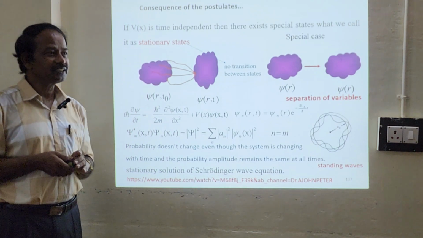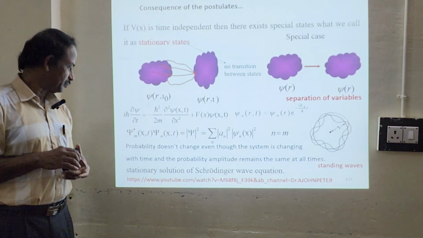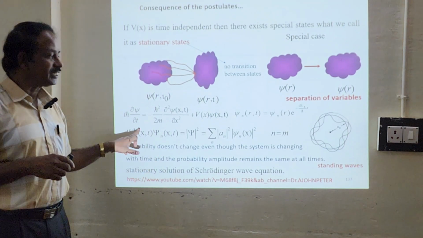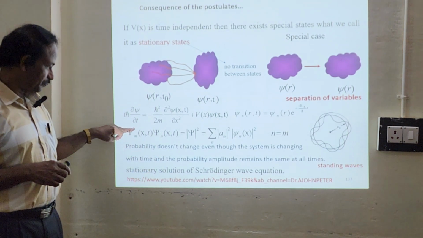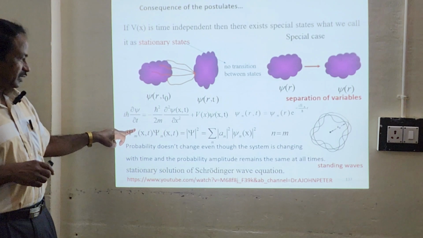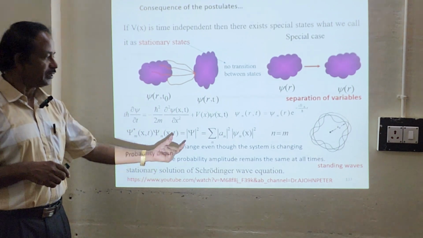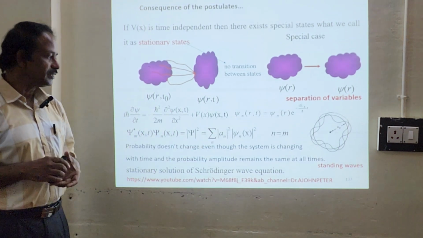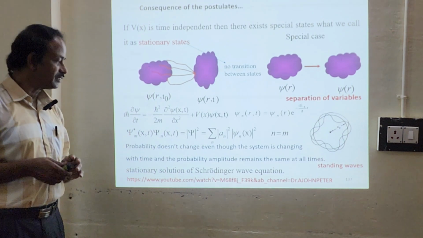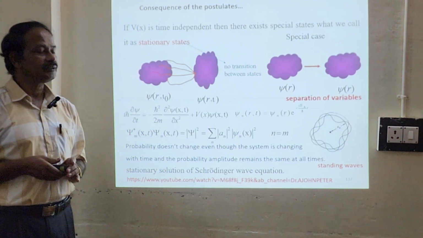That was the prediction, and it was the idea of Niels Bohr. The probability does not change even though the system is changing with time. The probability amplitude remains the same at all times. So this is called the stationary solution of the Schrödinger wave equation.